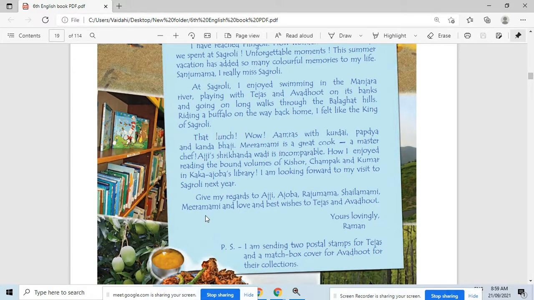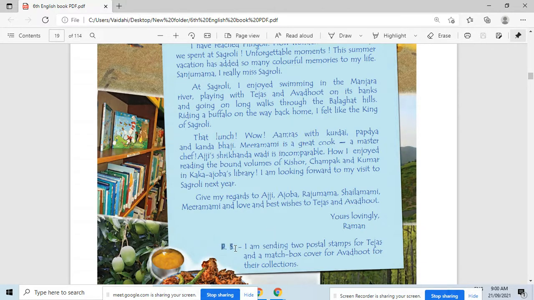So therefore, in the concluding line that Raman writes here, he gives his regards to Aji, Ajoba, Raju Mama, Shaila Mami, Mira Mami. Okay, and then again he writes love and best wishes to Tejas and Avdut here. And at last he writes here, yours lovingly, and then he writes his name at the end here. And then again, PS stands for...